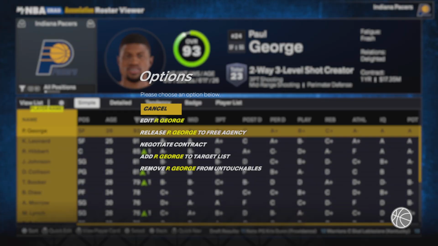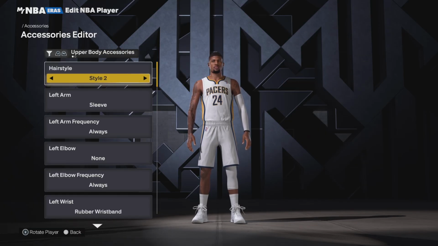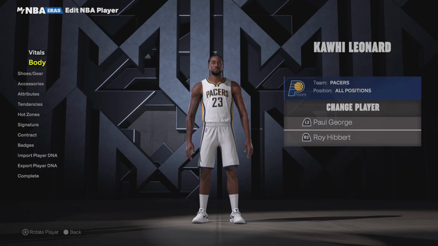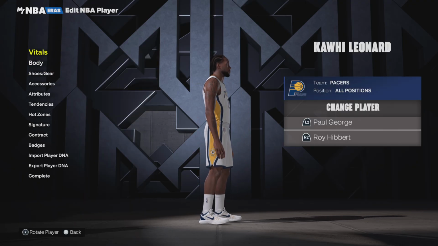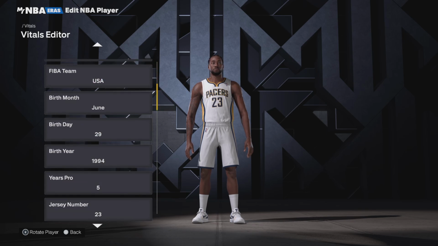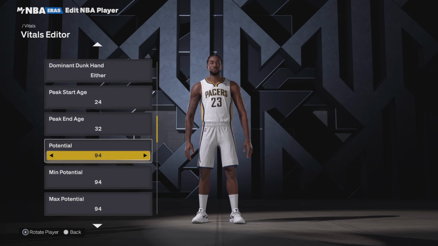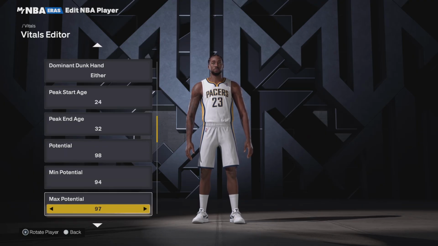Oh yeah, this is when Paul George was rocking that one hairstyle. Let me figure it out real quick. There you go. Yeah, it was this style. I actually like it a little more on him. Kawhi doesn't ever change his hairstyle. He's had the same hairstyle forever. But it was like a 98 during that playoff run.